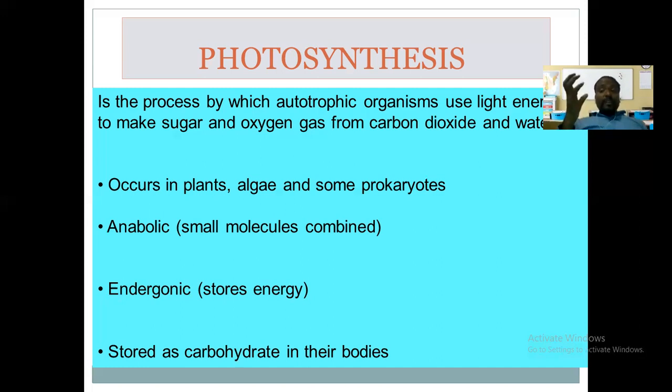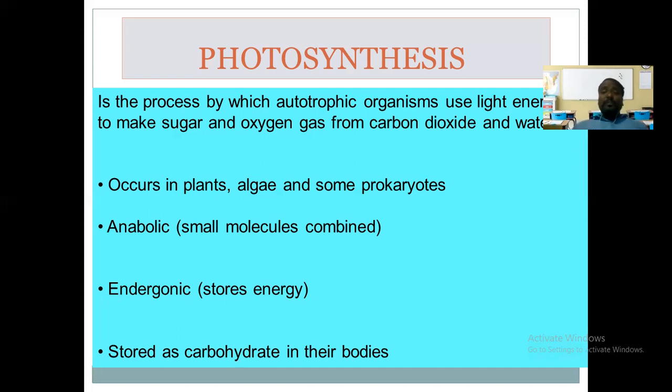In this process, energy is conserved, isn't it? As we discussed, solar energy is trapped and conserved, and this conservation of energy is done in the form of the synthesis of carbohydrate, that is glucose. So this is the endergonic process, an energy conserving or energy storing process.